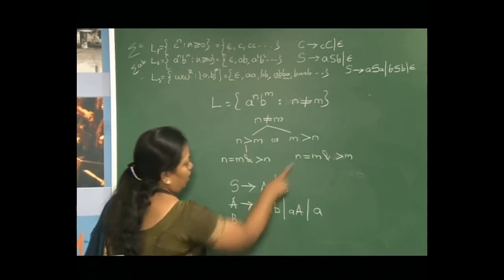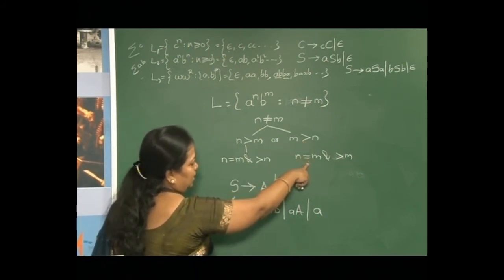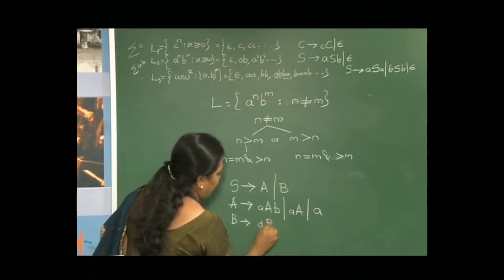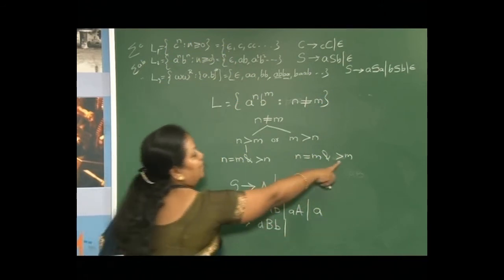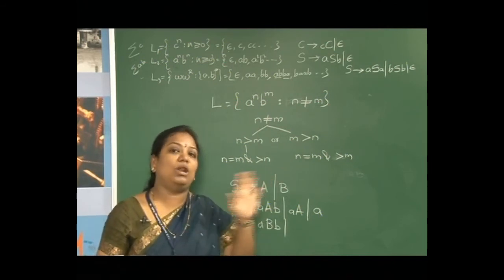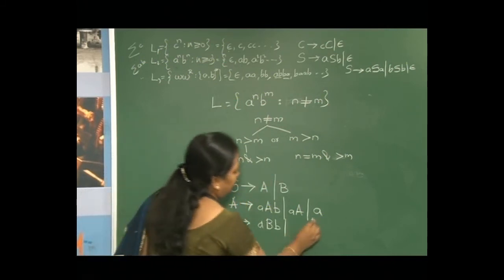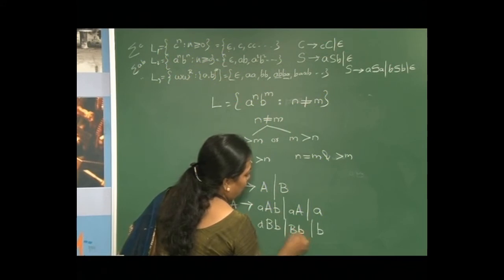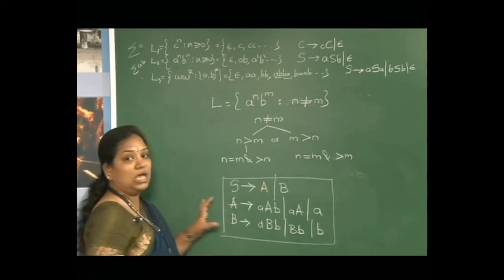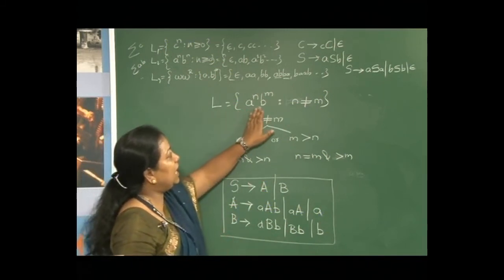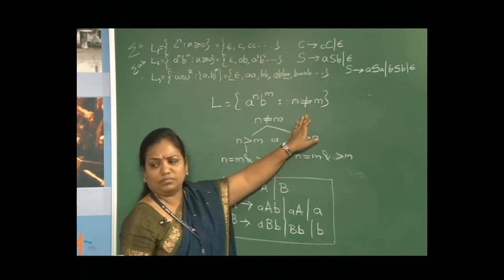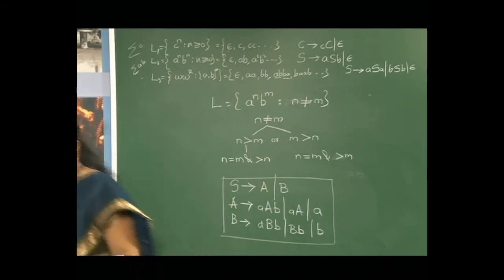Similarly, for the other part, m is greater than n, we have written n is equal to m. So again A tends to a B b, or m greater. M greater means the number of b's must be greater, that is minimum one or more b's. So at that time, minimum one or more b's. So this will be the grammar, or the rules, for the language a raised to n, b raised to m, where n is not equal to m. So we will see a few more examples.